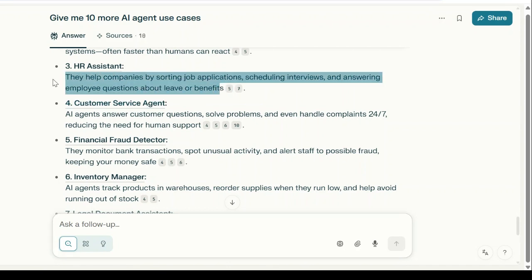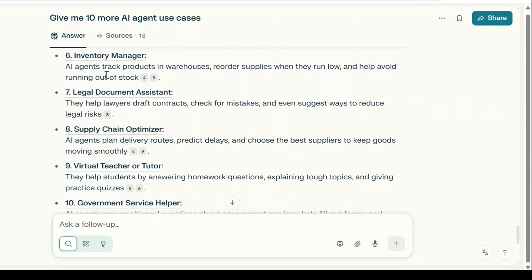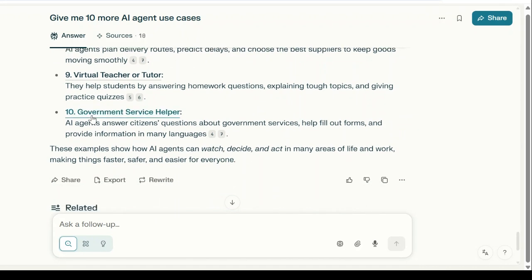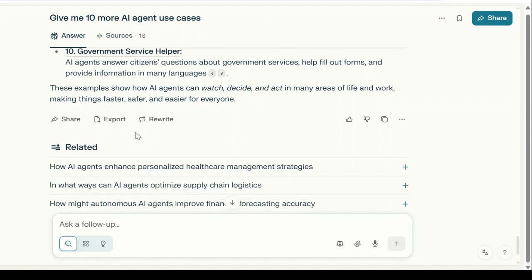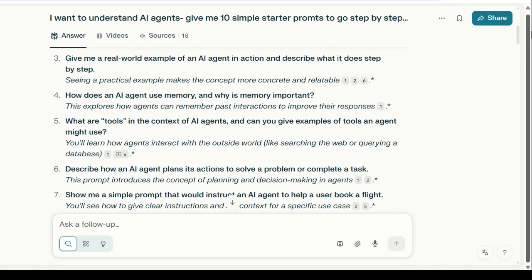We will do this one demo. I have done this in my company, so we will do this one demo. Customer service agents, this is also very common. Inventory manager, we spoke about it. Let's say virtual teacher, this is interesting. They help students by answering homework questions, explaining tough topics and giving practice quizzes. So they will adapt to the student's requirement. Okay, very good. If you want to ask for more examples we can do that, or let's go to our next one, the fourth one.